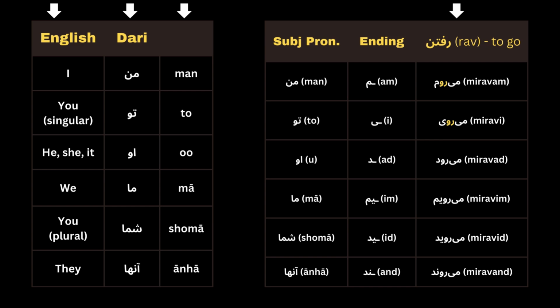Okay, in the second or the middle column we have the endings of the verbs. So you should memorize them because in most verbs we use these endings.